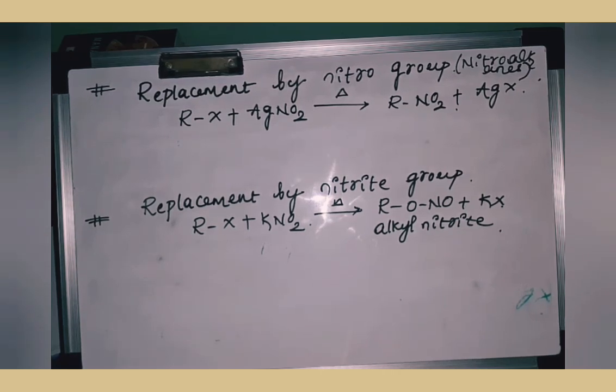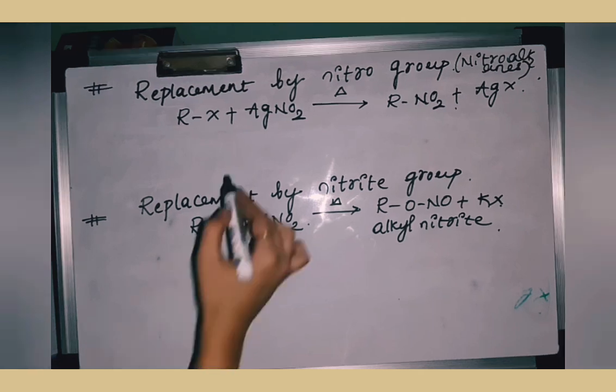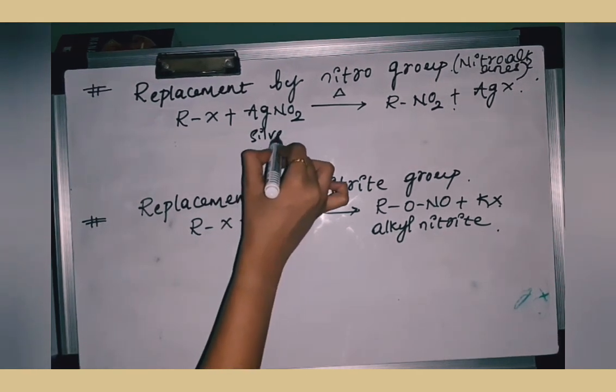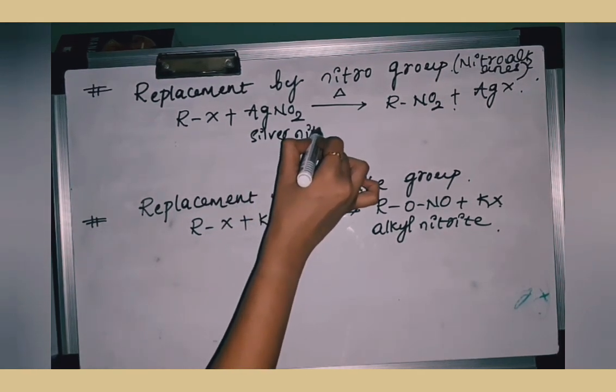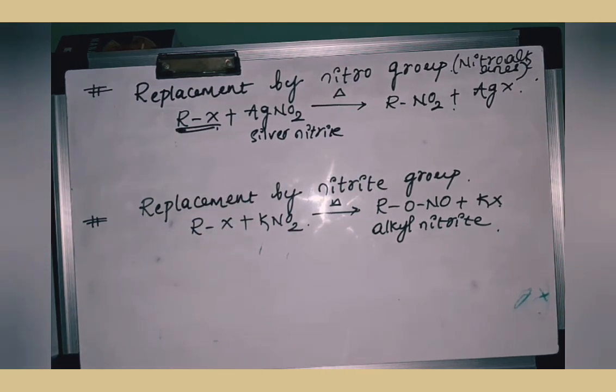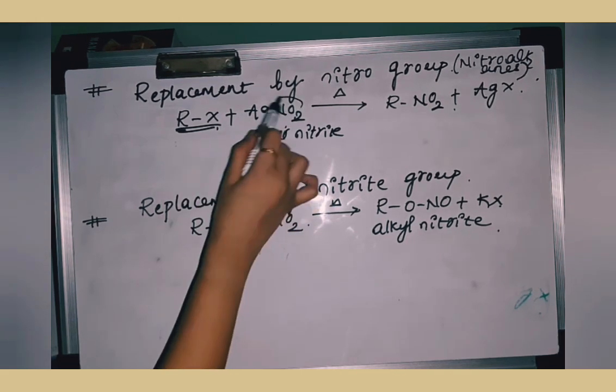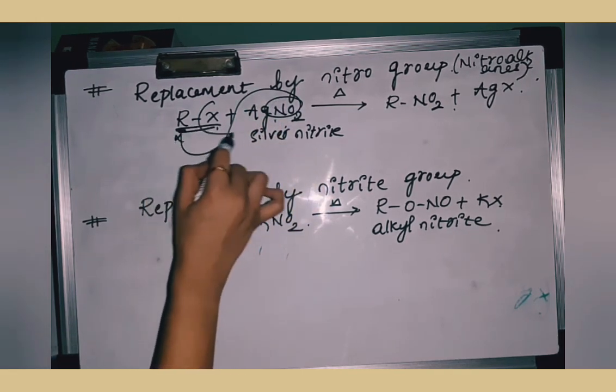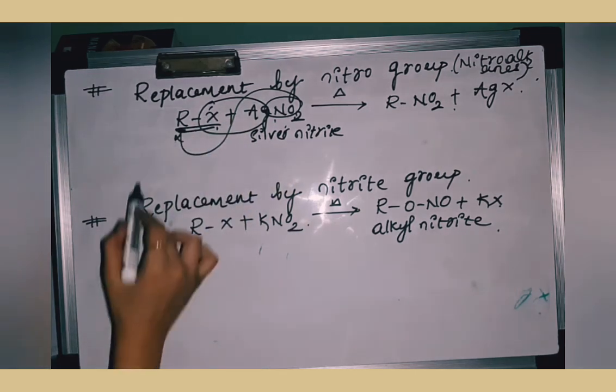The next nucleophilic substitution reaction is replacement by the nitro group. Whenever alkyl halides react with alcoholic silver nitrite, AgNO2, the silver nitrite reacts with the alkyl halide. The nucleophile here is NO2, so NO2 will attack R, X leaves, and Ag will combine to form AgX.